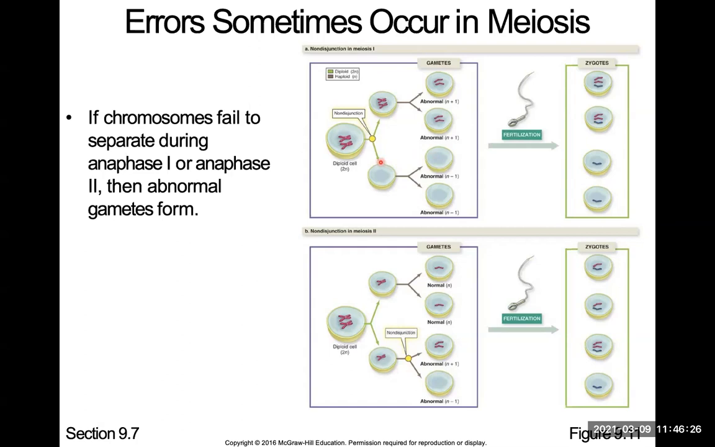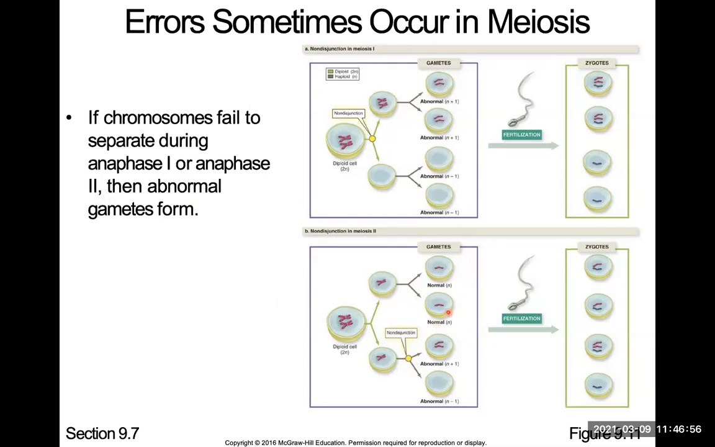So sometimes during cell division, during meiosis, what happens is that chromosomes fail to separate. It can happen during anaphase 1 or anaphase 2, because that's where the separation of chromosomes and then sister chromatids is happening. So this is showing that it failed to separate during meiosis, which means anaphase 1, meiosis 1. Here it failed to separate during meiosis 2. That means during anaphase 2.